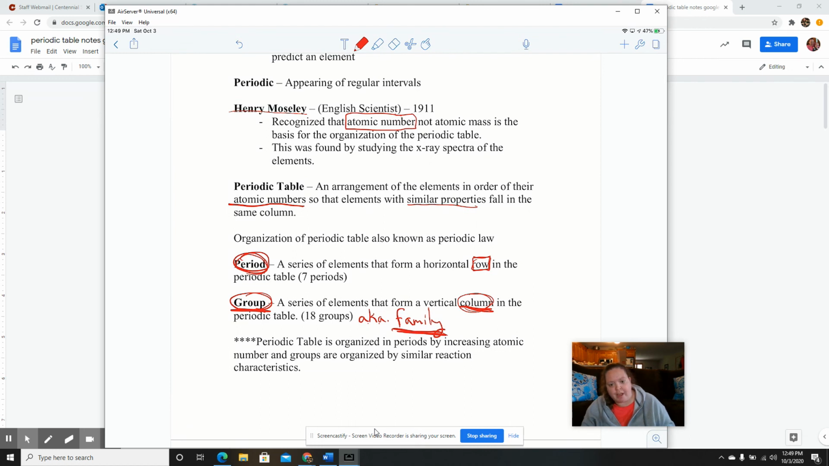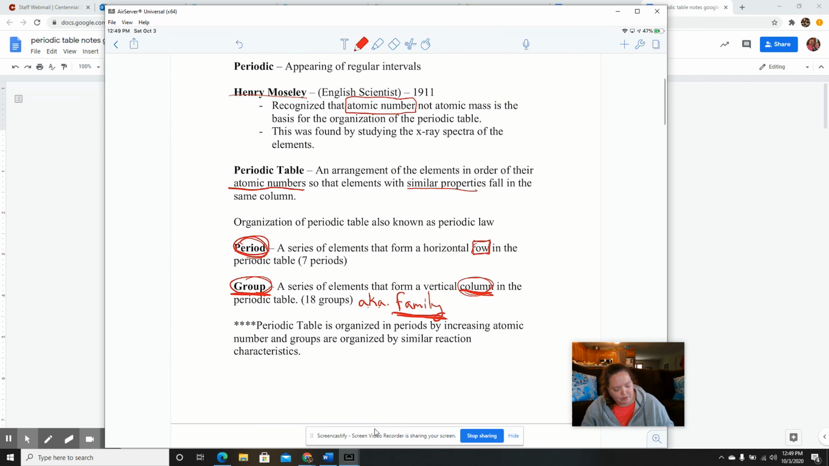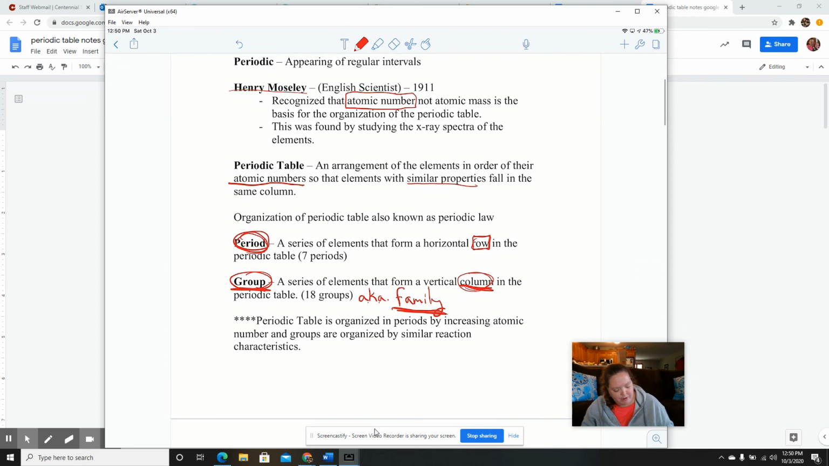Our next video will actually get into looking at our metals, nonmetals, and metalloids, and actually looking at the periodic table. So we'll go from there. Go ahead, hit pause, and we will come back with more information on the periodic table.